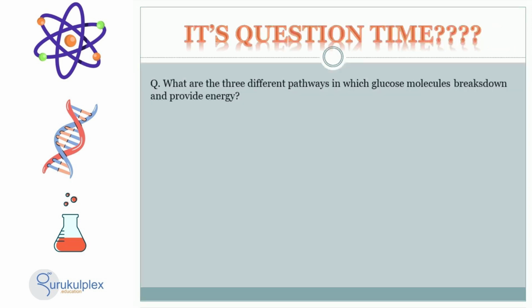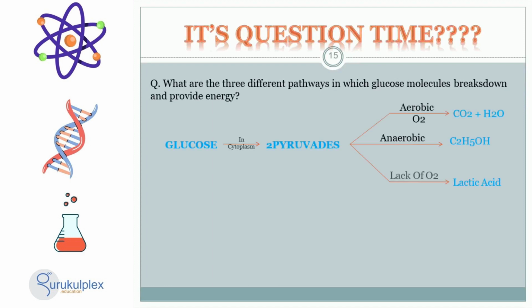Glucose is essential for energy production and its breakdown is achieved through 3 main pathways. Glycolysis is the process of breaking down glucose molecules into pyruvate, whilst releasing 2 ATP molecules. When oxygen is present, pyruvate is then converted into carbon dioxide and water in the aerobic pathway. If oxygen is lacking, pyruvate is instead converted into lactic acid, also generating 2 ATP. The third pathway of energy production is through alcoholic fermentation, wherein pyruvate is broken down to ethanol and carbon dioxide.